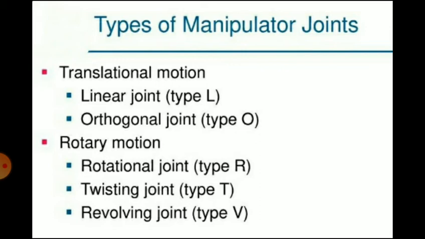The linear joint is type L joint, and the orthogonal joint is type O joint. Rotary motion involves the rotational joint, type R, twisting joint, type T, and revolving joint, type V.